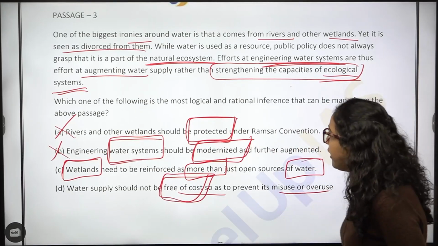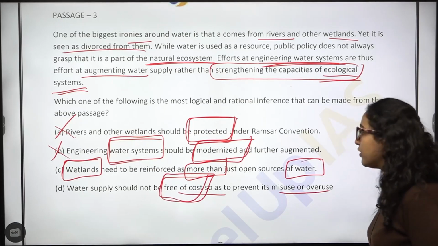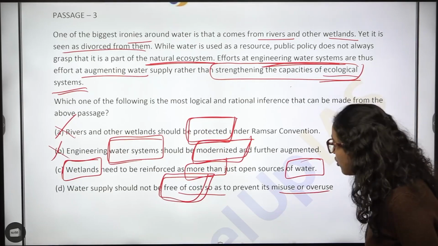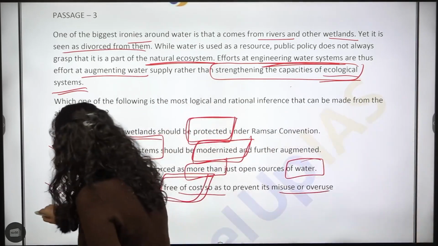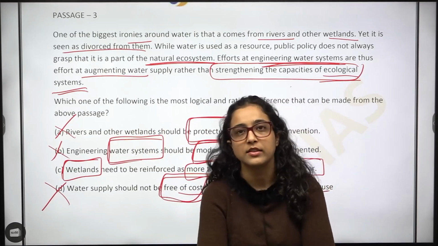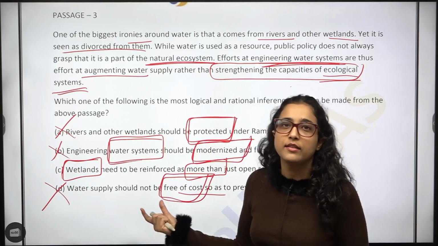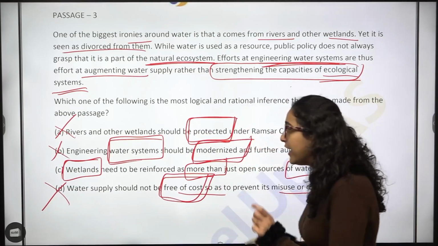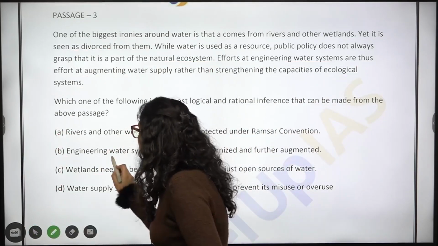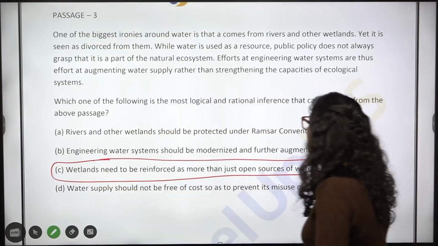And then you have: wetlands need to be reinforced as more than just open sources of water. We will talk about this. Moving on to option D, water supply should not be free of cost. There is no such point either. So I have concluded that option C is my answer, but I concluded this using option elimination. Now we will see why this is the suitable answer. Wetlands need to be reinforced as more than just open sources of water.